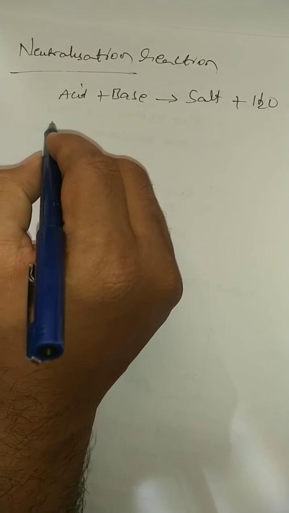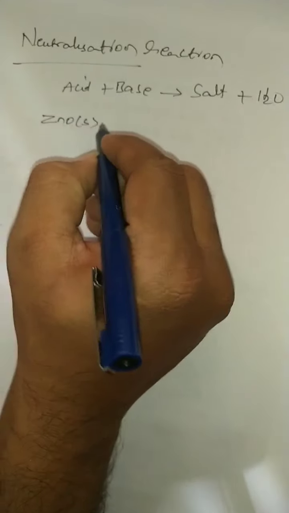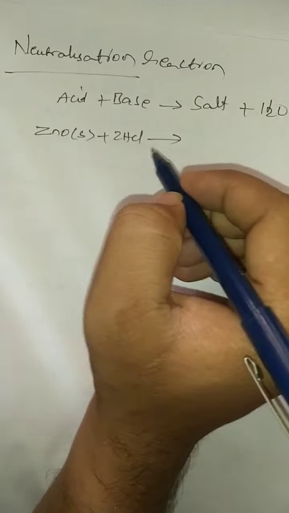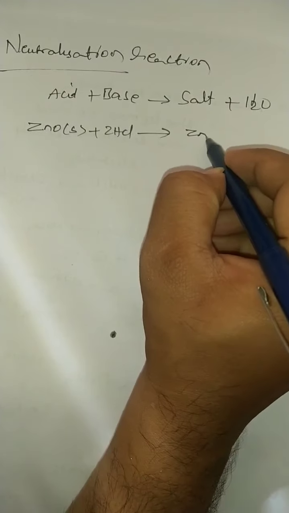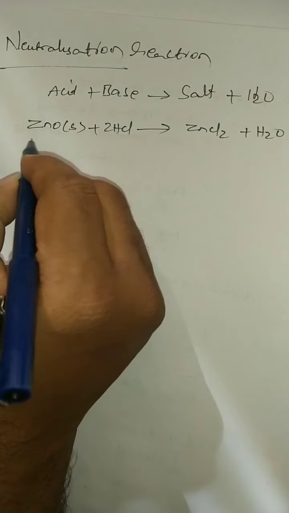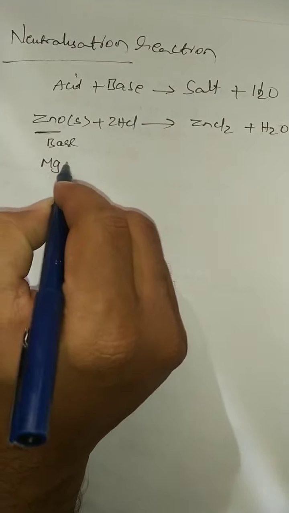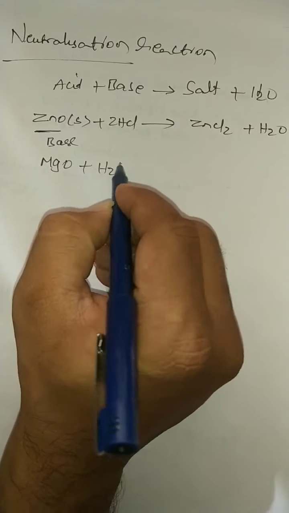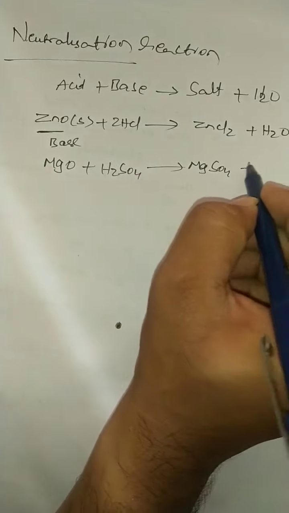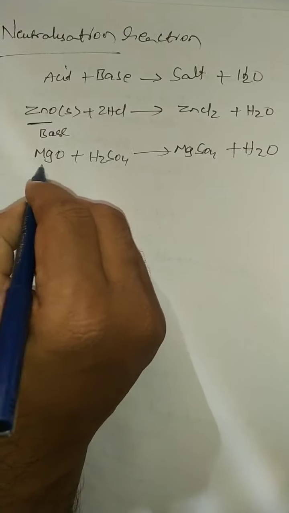So here, all metal oxides act as bases. So that's why zinc oxide reacts with HCl gas. What are you going to get? ZnCl2 plus water. So here this zinc oxide acts as a base. Okay, students, in the same manner we can take some more examples. Magnesium oxide reacts with sulfuric acid. Here you are going to get MgSO4 plus H2O. So it acts as a base.